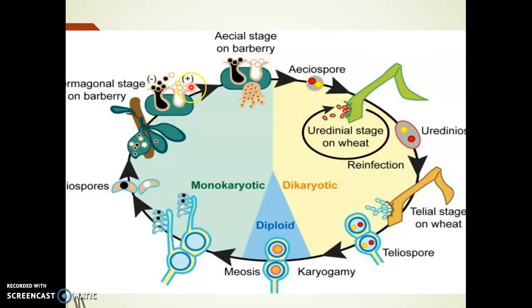Spermogonial stage, plus and minus. In the spermogonial stage we can see the fusion of different strains through the pycnidial receptive hyphae and the spermatiophore, and the resulting aecial stage, an inverted cup-like aecial stage with chains of aeciospores. Again the dikaryotic aeciospores germinate on the wheat plant. So we can see the dikaryotic phase completed on the wheat plant, a short-lived diplophase, and a monokaryotic or haplophase which is completed on the barberry leaf. So this is the life cycle of Puccinia.